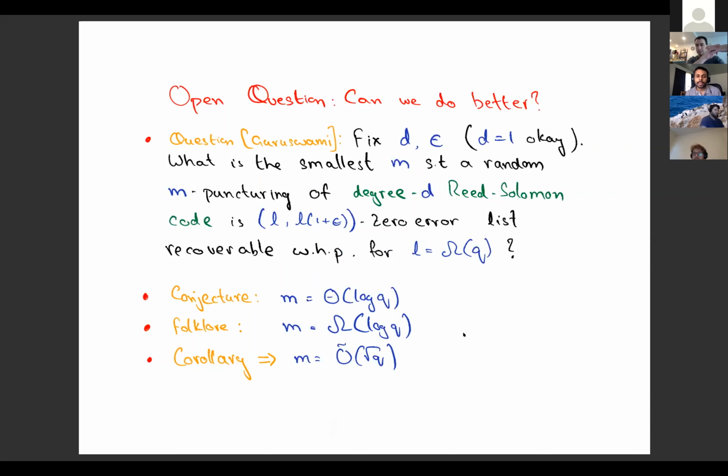Right. There are codes that are list recoverable with much better parameters, and they have been used in the construction of unbalanced expanders. But the point is, this looks like a very nice geometry question that should be doable, and that was where my main motivation came from. I see. Okay.